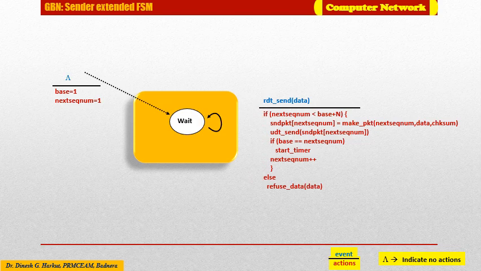First, the sender will check whether the window is full, and if there is vacancy, then it will create a packet, send it, and the variables are updated accordingly.